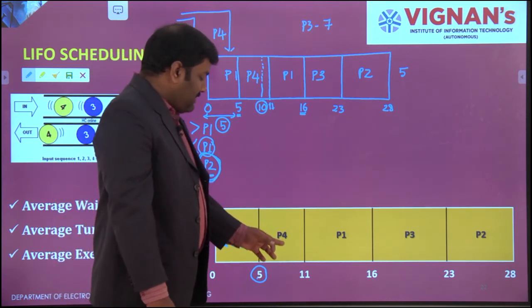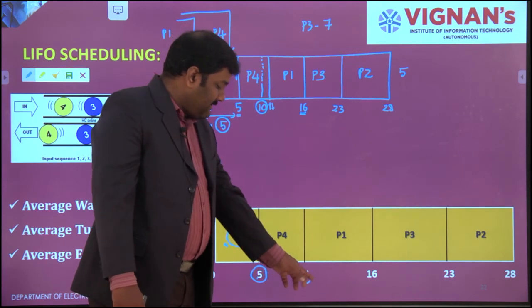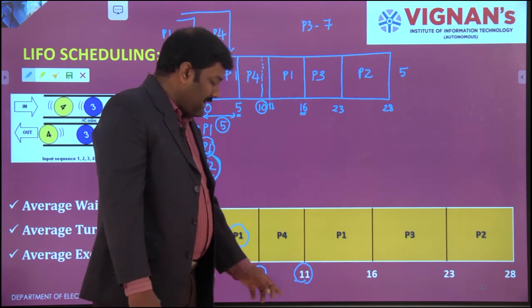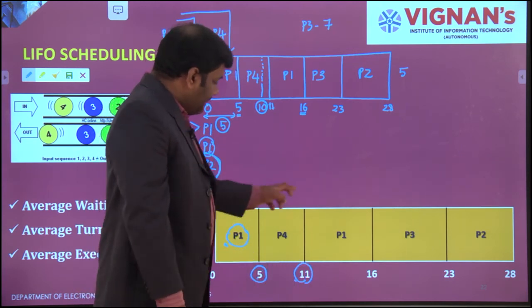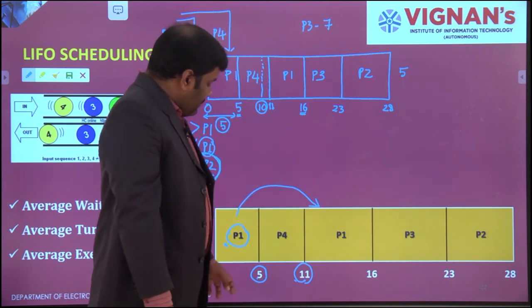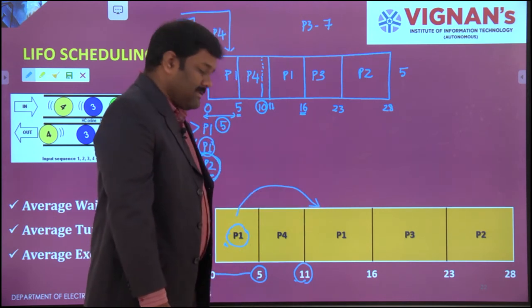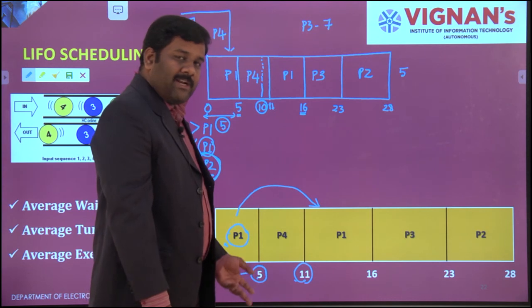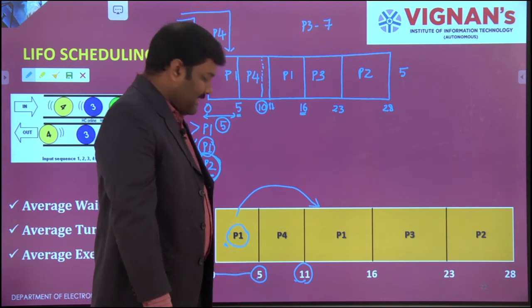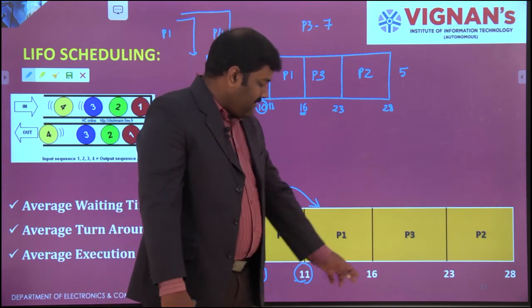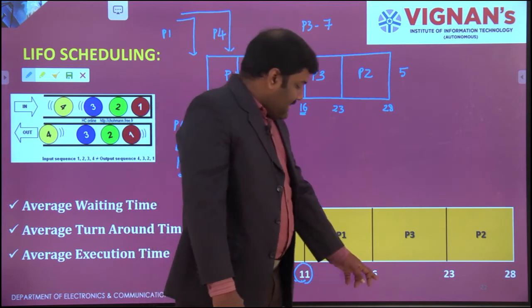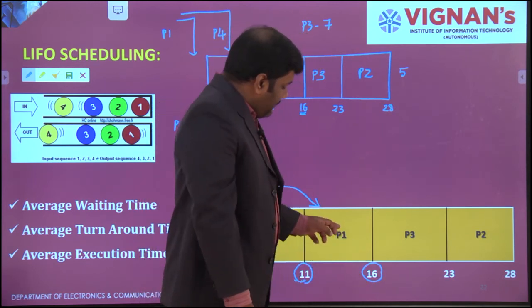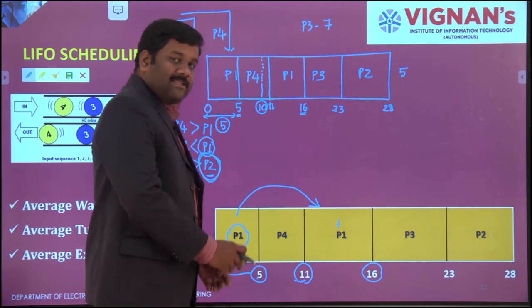Then P1 has higher priority than P2 and P3. Then after completion of P4, which is the time instant of 11 seconds, P1 will restart its operation. Here it has already taken 5 seconds. So remaining time is 10 minus 5. 5 more seconds it has to operate. So 11 plus 5, 16. So at the instant of 16 seconds, P1 finishes the complete execution.